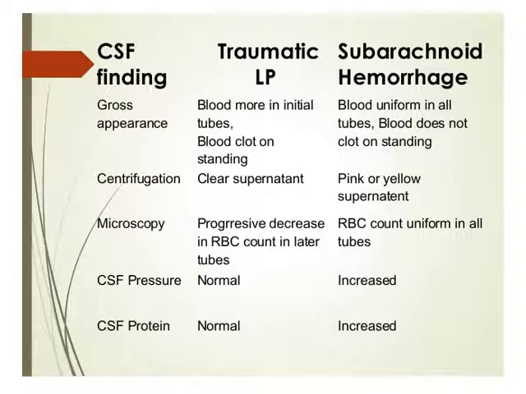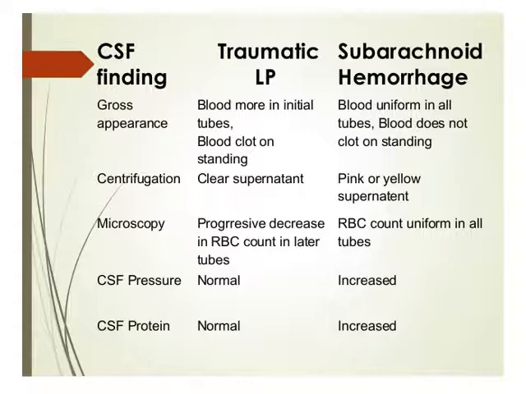In centrifugation, clear supernatant will be present in case of traumatic lumbar puncture, but in case of subarachnoid hemorrhage, pink or yellow supernatant will be present. Microscopy: progressive decrease in RBC count in the later tubes, whereas in subarachnoid hemorrhage, RBC count is uniform in all tubes.